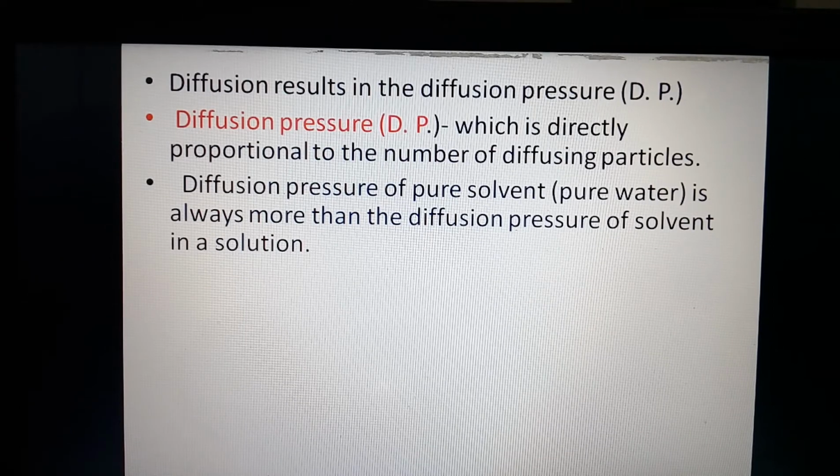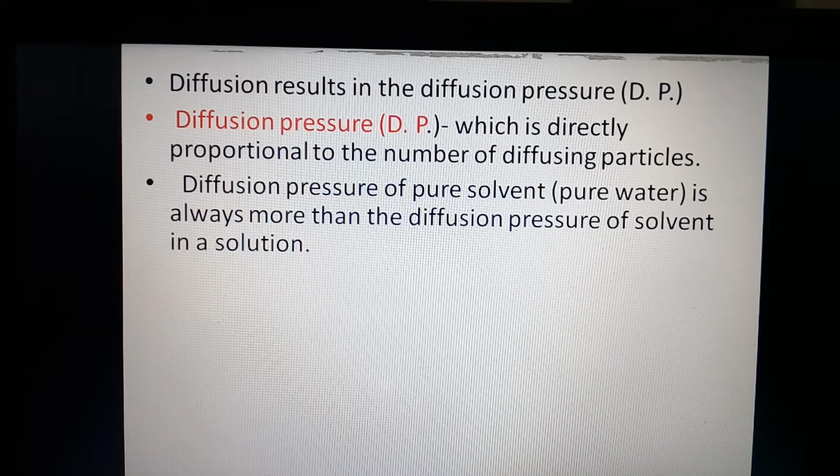If we consider it in relation to water, the diffusion pressure of pure water, the pure solvent, is always more than the diffusion pressure of a solvent in a solution. That means the diffusion pressure of pure water is more, and compared to that, the diffusion pressure of the solvent in the solution is less.